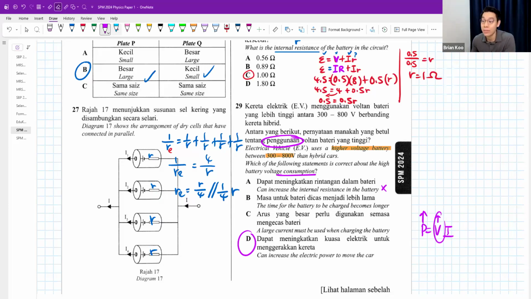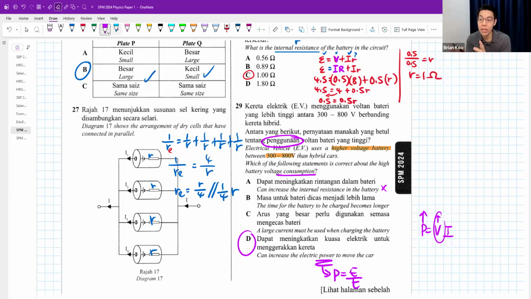Apa maksud power? Power means how much energy in 1 second, how much output energy in 1 second to push the car forward. So a lot of people might think B and C could also be the correct answer, but you read through everything and you ask yourself, what do you think is the best here?